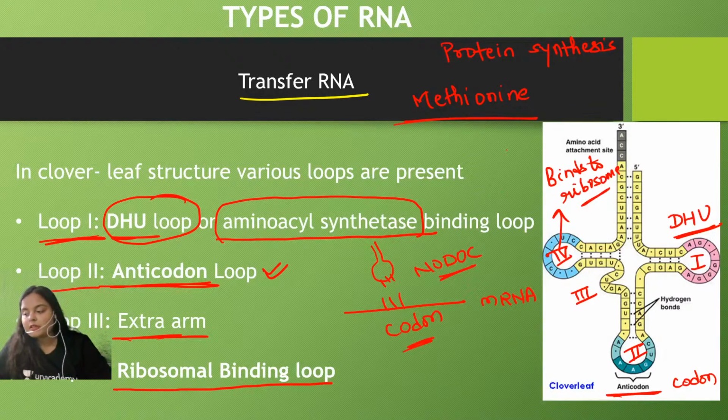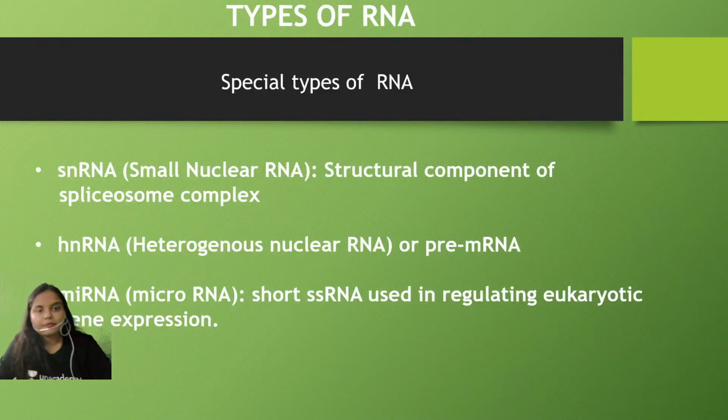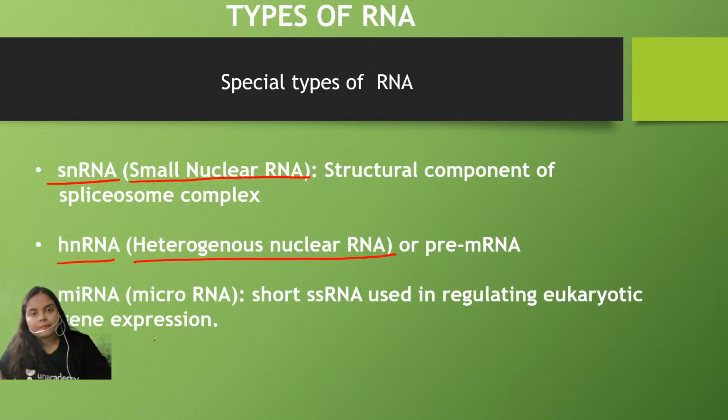So there are multiple loops present. Now apart from mRNA, rRNA or tRNA, there are certain special types of RNAs which are also found in the cell. The names of those are snRNA, also known as small nuclear RNA, hnRNA, also known as heterogeneous nuclear RNA, and miRNA, also known as microRNA. The snRNA or small nuclear RNA are involved during the process of splicing.